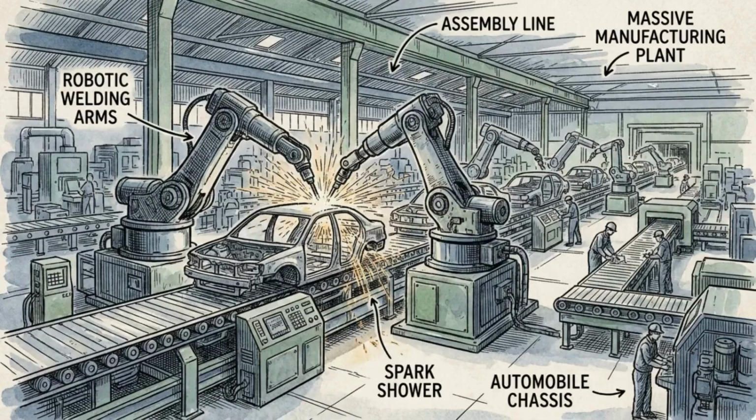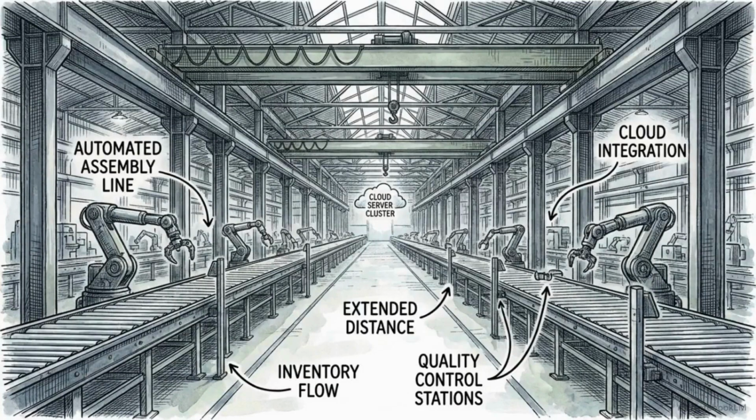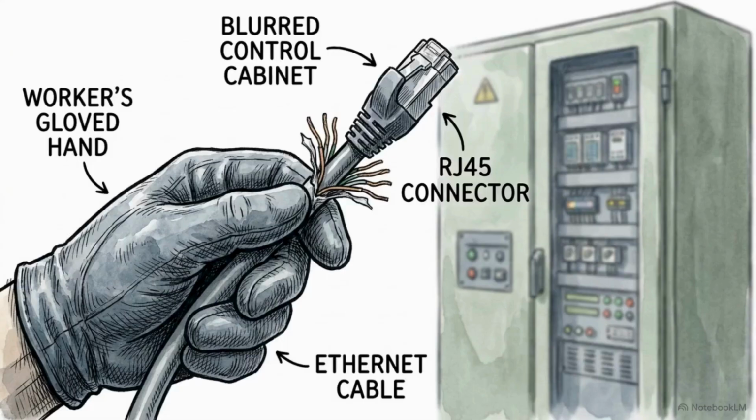To scale further, we have to pull back from the isolated laboratory benchtop and look at the vast environment of an industrial factory floor. You cannot run a USB cable across a massive manufacturing plant. Overcoming this distance limitation requires standard Ethernet and TCP/IP networking architecture.